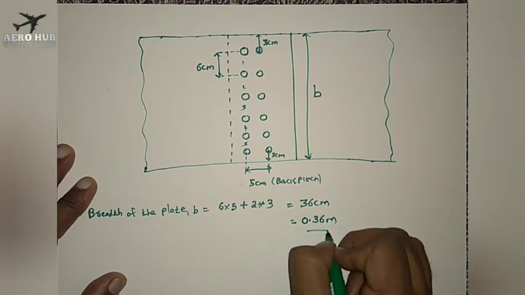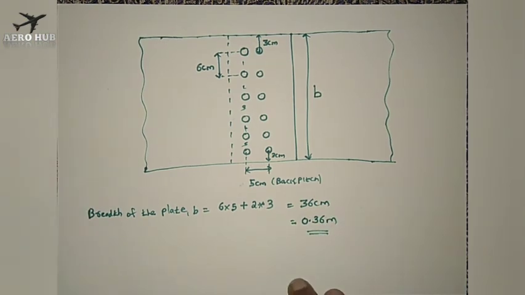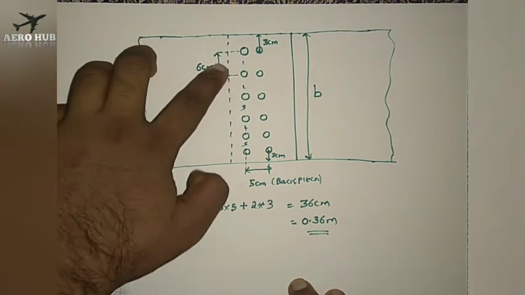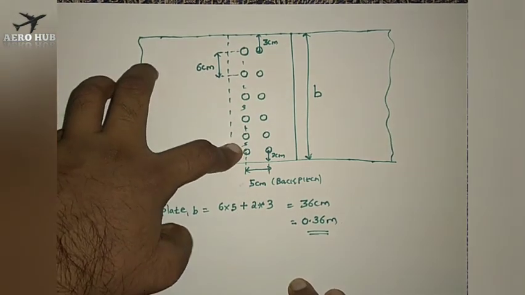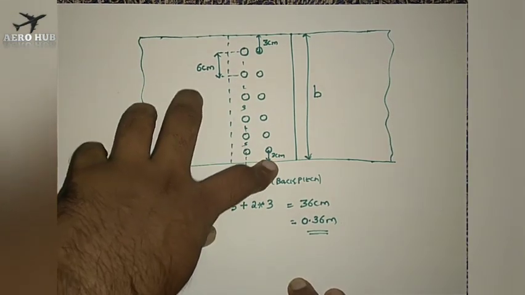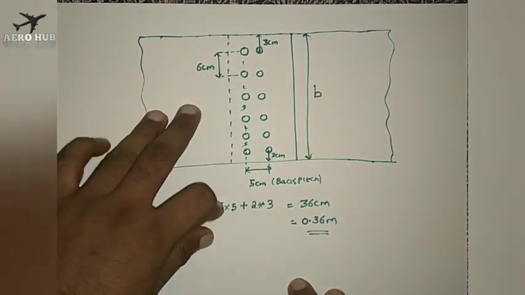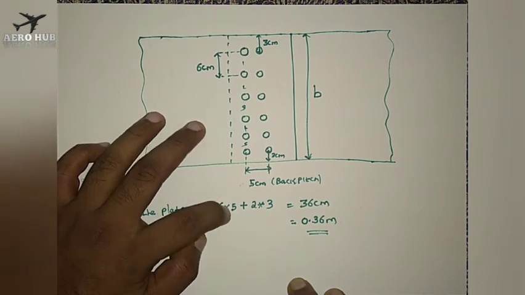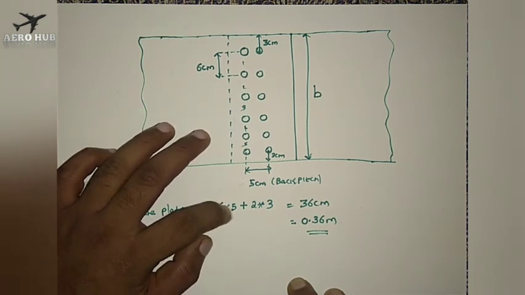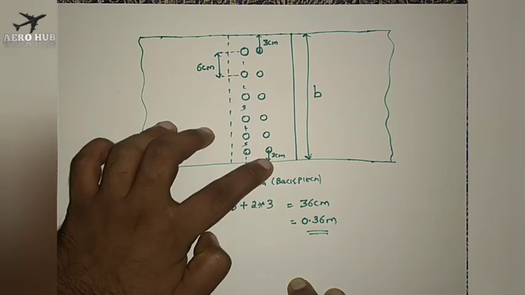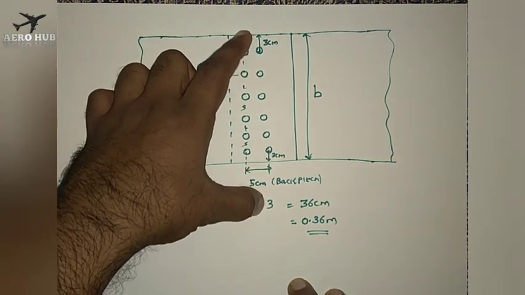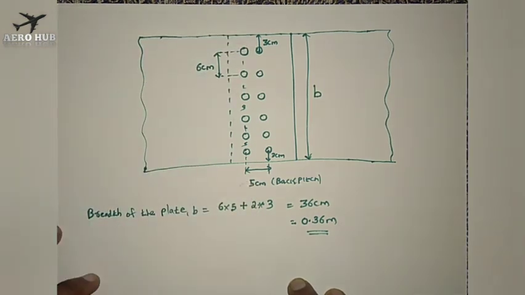or 0.36 meter. This is the value for the breadth of the plate. Okay, so you can see here we have 5 distances, 1, 2, 3, 4, 5. Then we have an edge distance of 2, one here and one on the other end. So that will be 6 into 5, where 6 is the pitch distance and 5 is the number of pitch distances, plus 2 times the edge distance, one here and one on the other side, and the edge distance is found out to be 3 centimeter. So we got the final value of breadth of the plate as 36 centimeter.